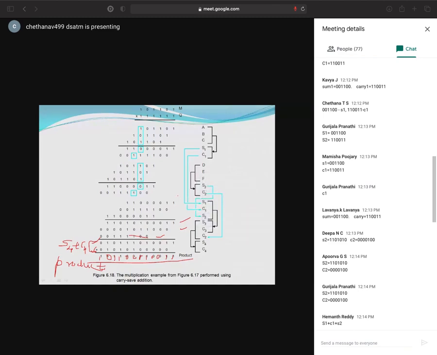Ma'am, when you add S1, C1 and S2, should you start from the fourth bit? Yes, it is the fourth bit. Exactly. See here, S1, C1 is here. This is S2, C2. You took it from the third bit. Third bit position I have taken.